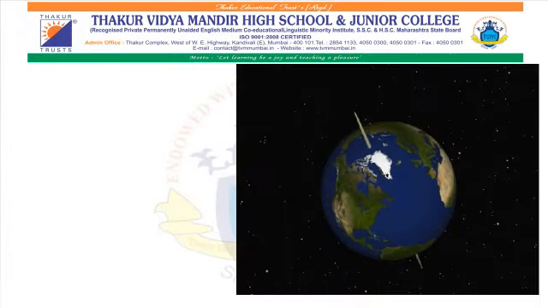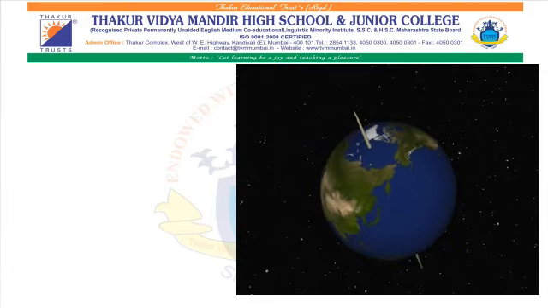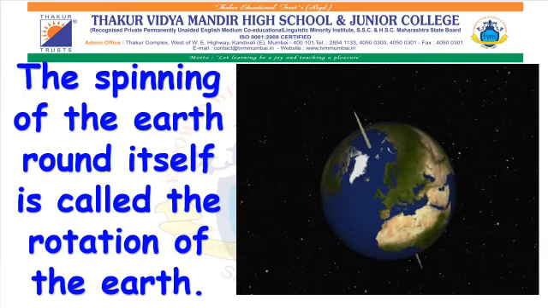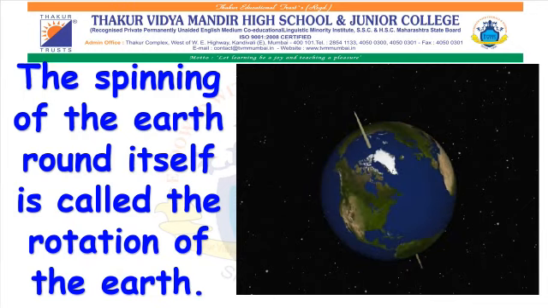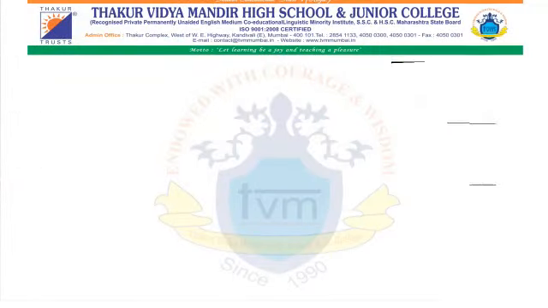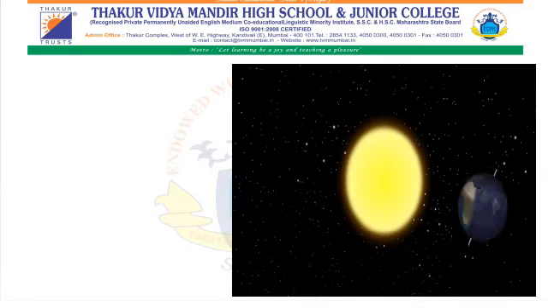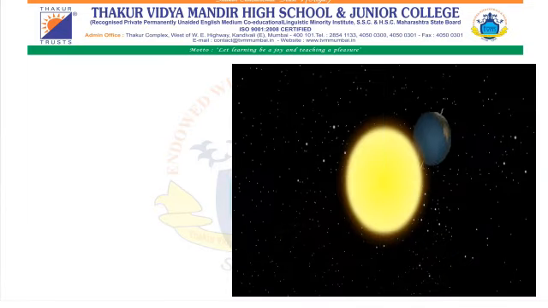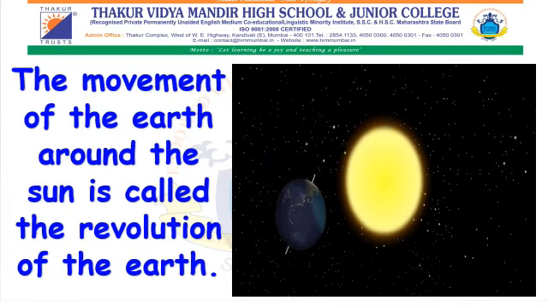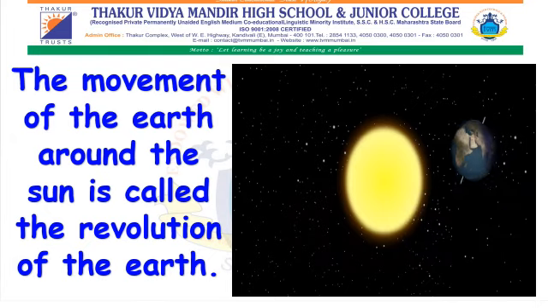Kids, this picture shows the movement of the earth around itself. The spinning of the earth around itself is called the rotation of the earth. In this picture, the earth is moving around the sun. The movement of the earth around the sun is called the revolution of the earth.